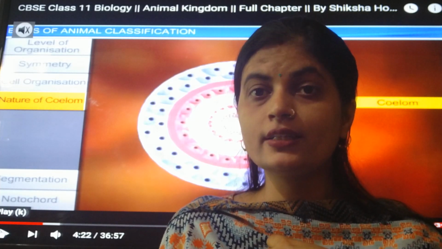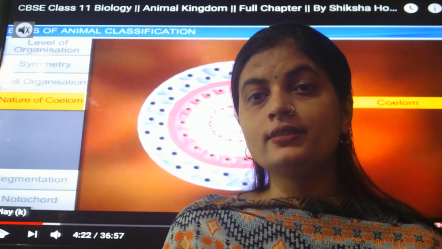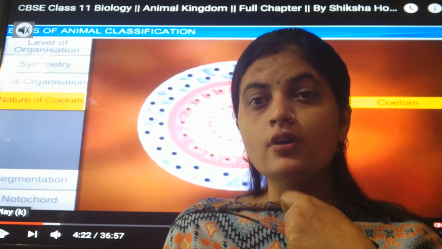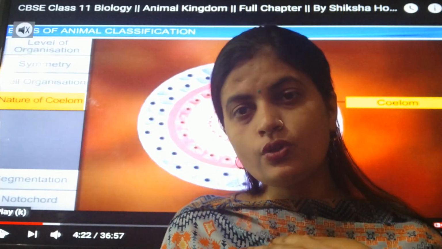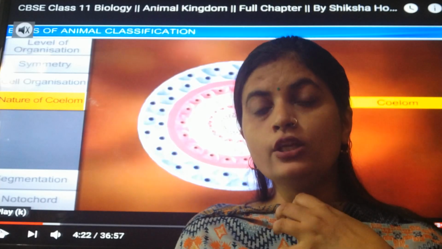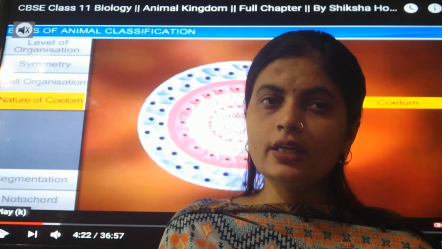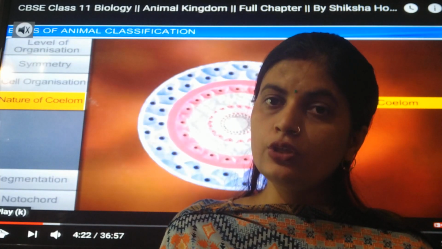Like the heart is located in one cavity. Then you can see the stomach and the intestine. All these organs are located there. So those organisms which have a coelom, or a cavity inside the body, are called coelomates, those which have a cavity inside. While in certain organisms this cavity is not found, so these organisms are called acoelomate.